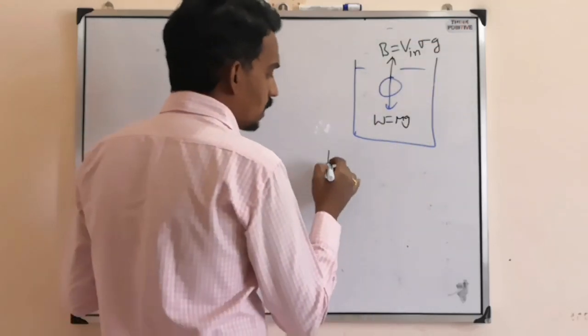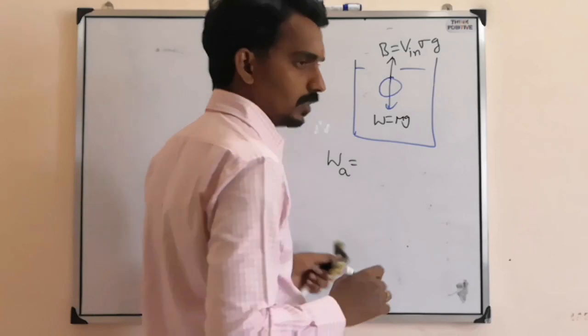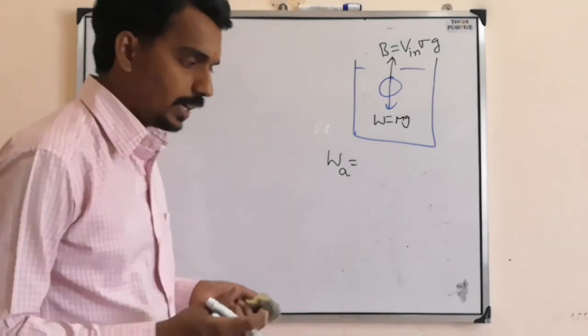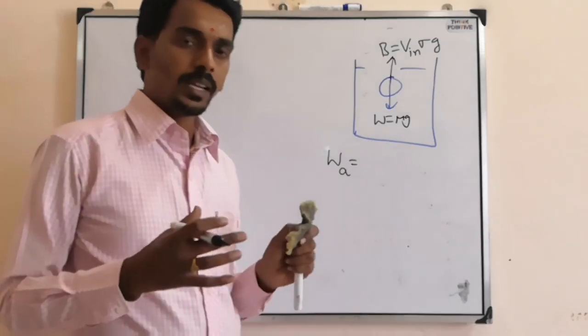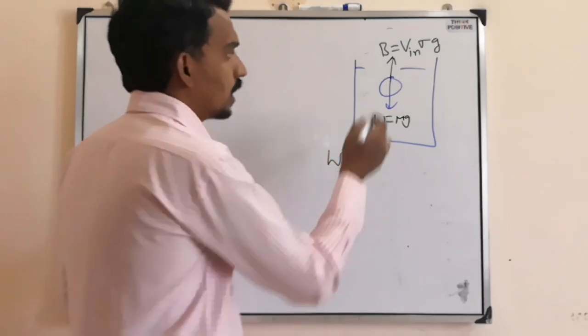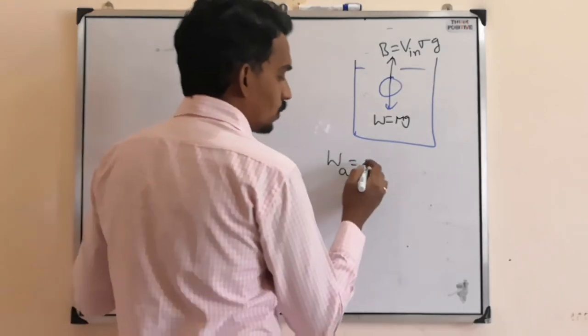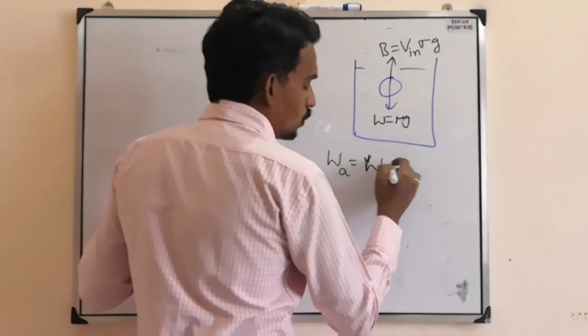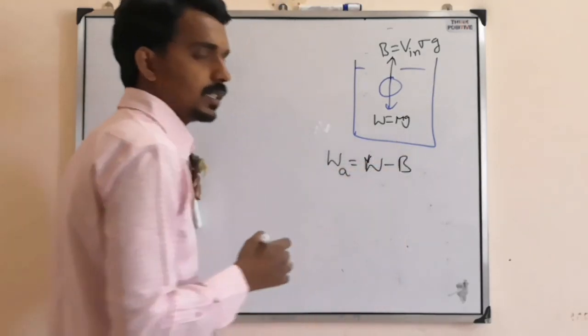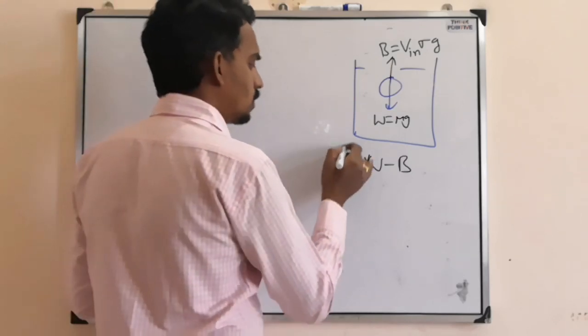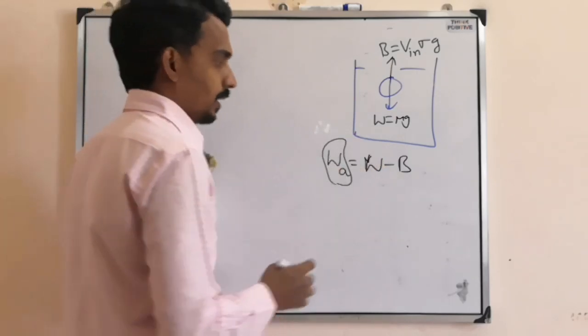Then they will ask you what the apparent weight is. Inside the liquid, the solid feels like it has less weight because of this force, just like apparent weight in a lift. So here it will become true weight minus buoyancy. This is called apparent weight.